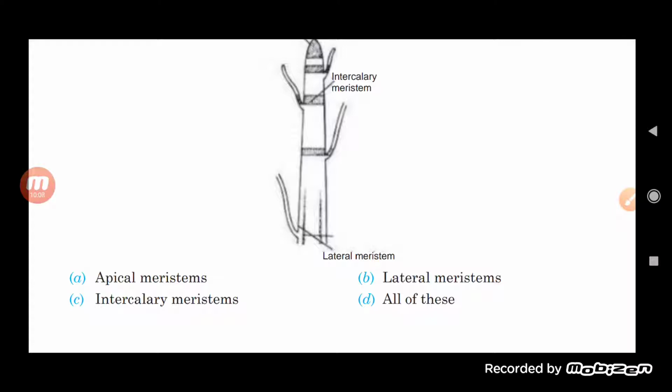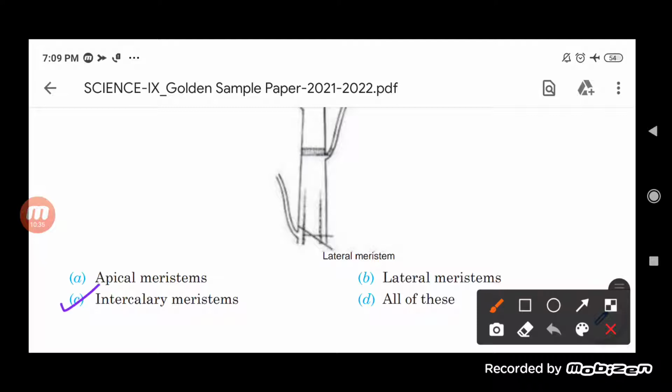The meristematic tissue which is present at the node and internode: apical meristem, lateral meristem, intercalary meristem. So we will say that option C is the correct option, that yes, the intercalary meristem is responsible for elongation of the node and the internode. Okay, so option C is the correct option.